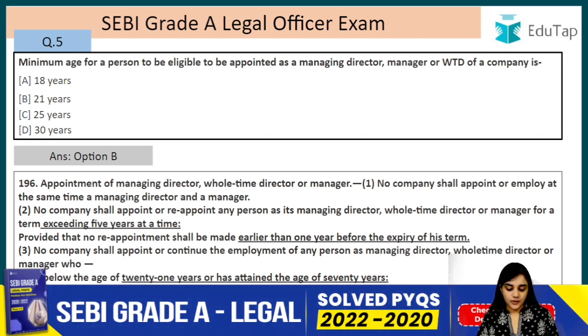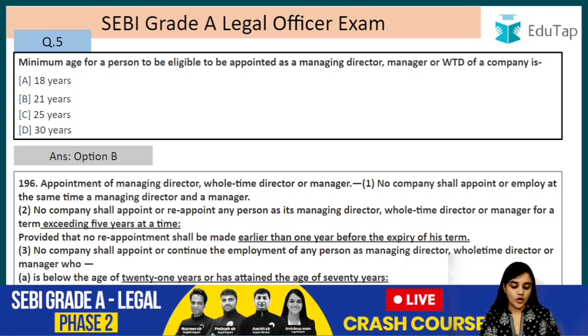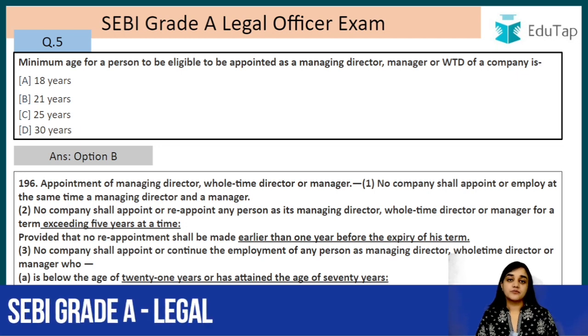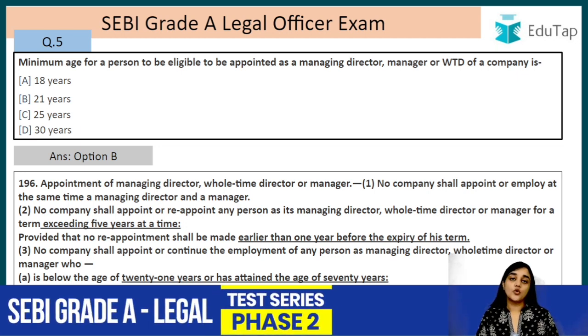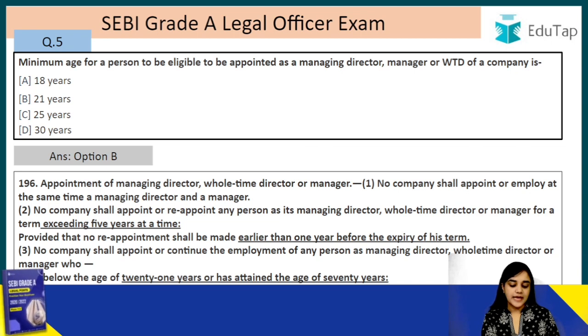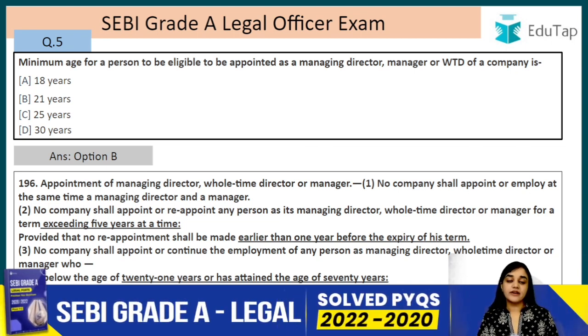No company shall appoint or reappoint any person as its managing director, whole-time director or a manager for a term exceeding 5 years at a time. So maximum they can be appointed for 5 years at a time, right? A whole-time director has been defined in section 2 clause 94. A whole-time director is a director who is in whole-time employment of the company, right? So no company shall appoint or reappoint any person as its managing director, whole-time director or a manager for a term exceeding 5 years at a time. So at a time you can only appoint them for 5 years.